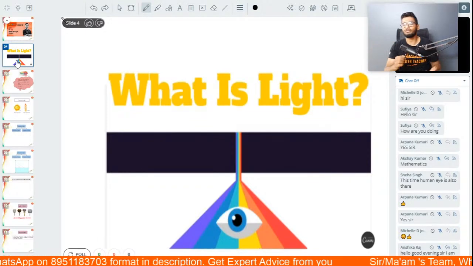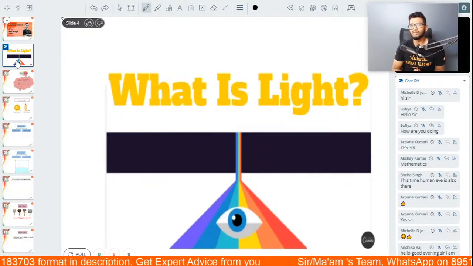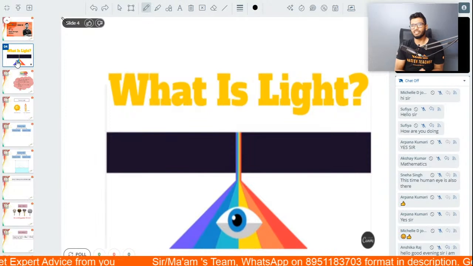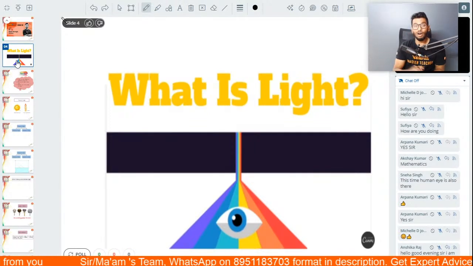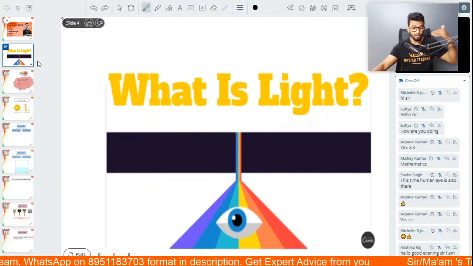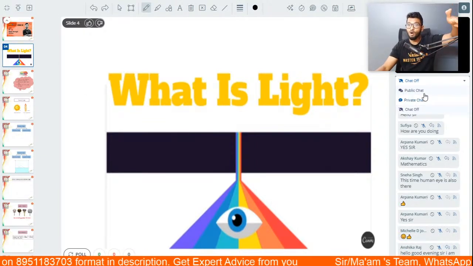Let's talk about all of that. Let's answer this question first. What is light? See, guys, according to physics, there are 2 definitions of light. One of which you've already studied in your lower grades. If I'm not wrong, can you please put it down in the chat box? According to you people, what is light?